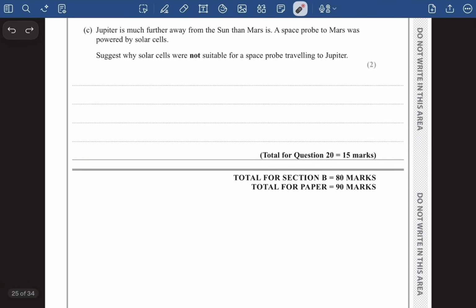Now in the next question it says, Jupiter is much further away from the sun than Mars is. A space probe to Mars was powered by solar cells. Suggest why solar cells were not suitable for a space probe traveling to Jupiter. Now guys, Jupiter is much further away from the sun than Mars is. So we can use the formula of intensity, right? Intensity is equal to luminosity divided by 4 pi r square. And the intensity basically depends upon the distance, right?